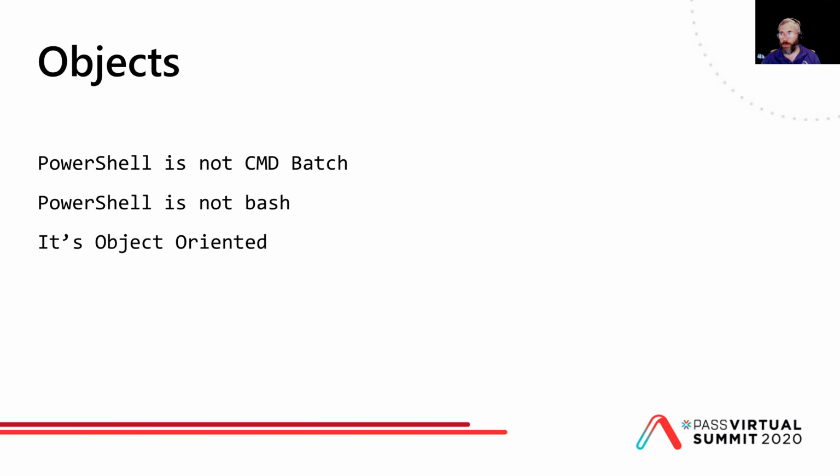And this is fundamental. PowerShell is not batch. You cannot just treat it as, oh, it's the batch language on steroids with a few extra commands. It's not. It's far more powerful than that. As I mentioned, there's something like 5,000 cmdlets. For Linux folks, it is not bash. And the reason I say this is because batch and bash are string or file oriented, depending on how you look at it and what you're doing. They're not object oriented. We're dealing with objects in PowerShell.